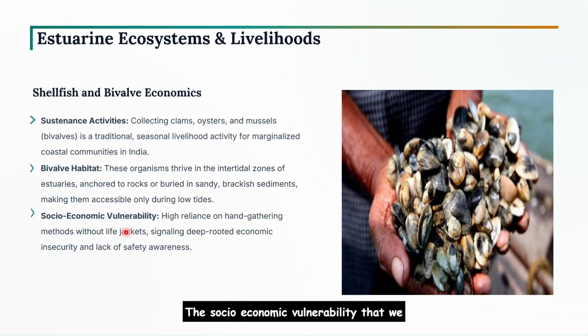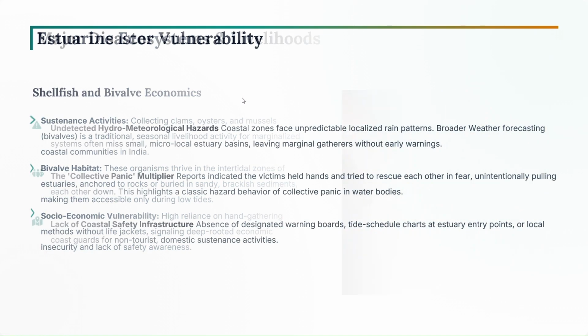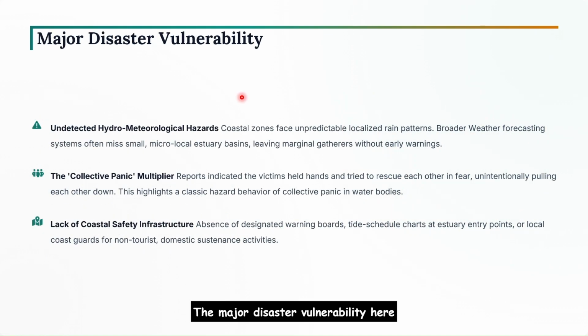The socio-economic vulnerability that we can see in this estuarine ecosystem and livelihood is that there is huge reliance on hand gathering methods without life jackets, signaling deep rooted economic insecurity and lack of safety awareness for these communities. The major disaster vulnerability here is undetected hydrometeorological hazards.